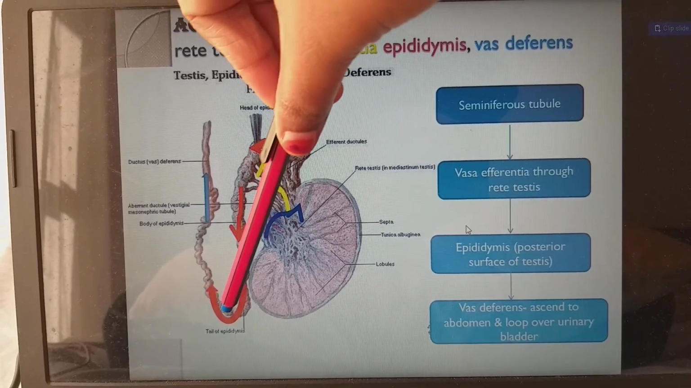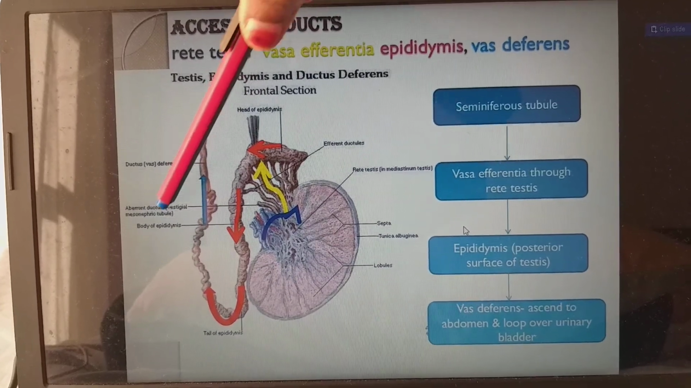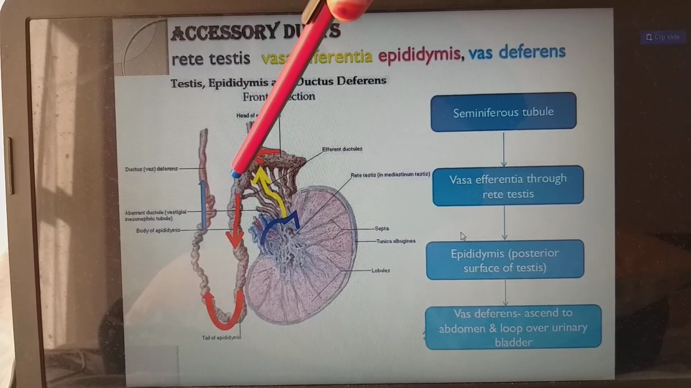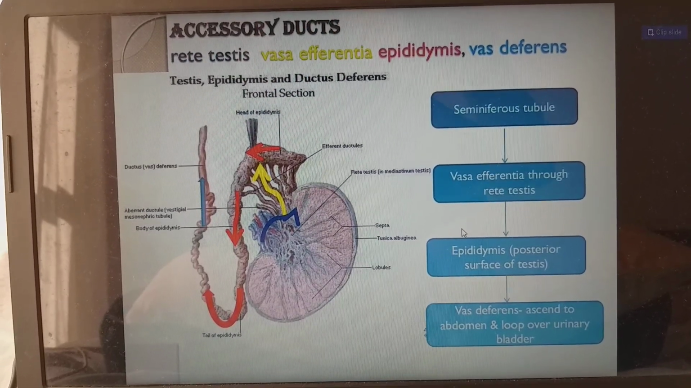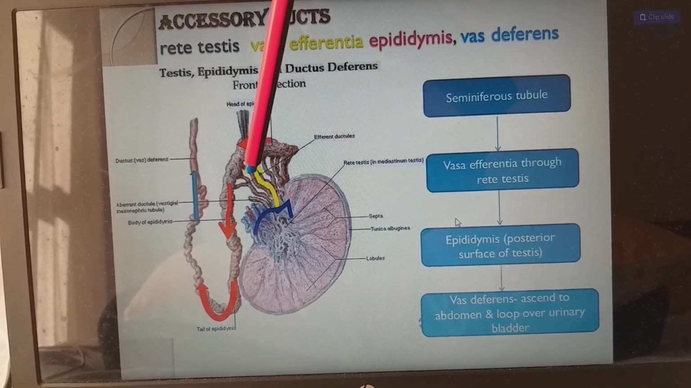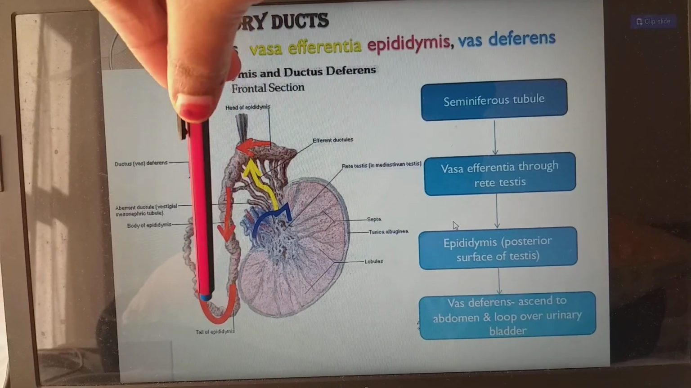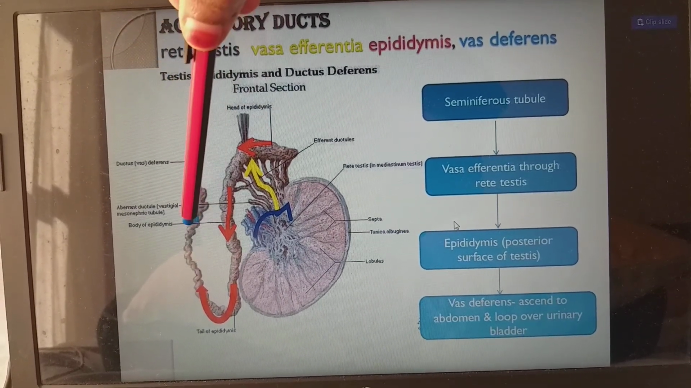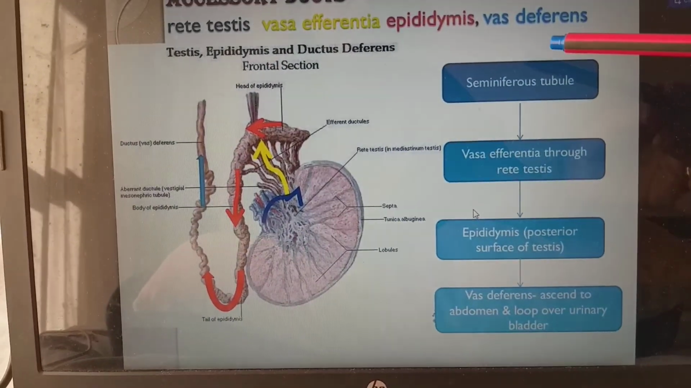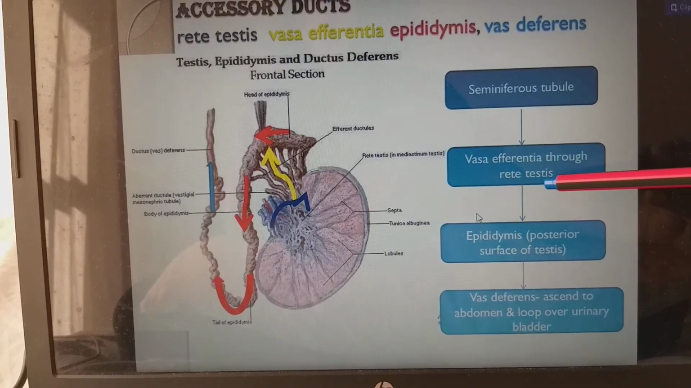And next from the tail we will be developing with vas deferens. So this is the aberrant ductule which is vestigial in nature. So this is not connected to the epididymis like this. So we have to remind importantly about rete testis, efferent ductules, head of epididymis, body of epididymis, tail of epididymis, which will be continuing as vas deferens. So in this flowchart, it has been clear that seminiferous tubule to vas efferentia through rete testis.